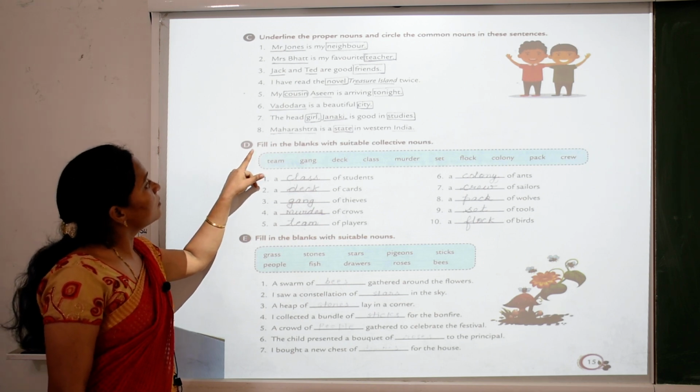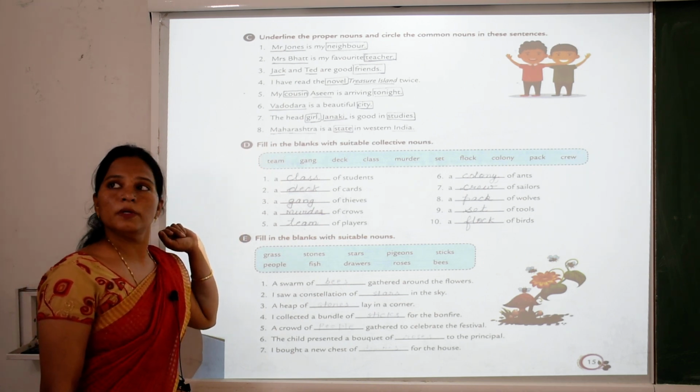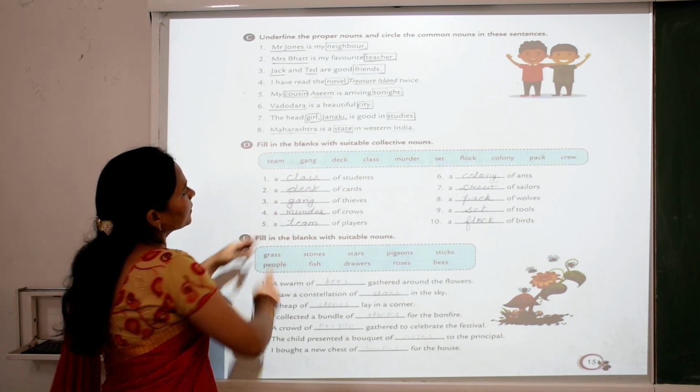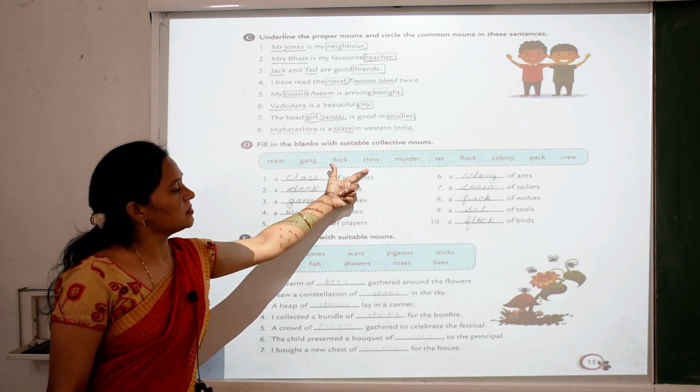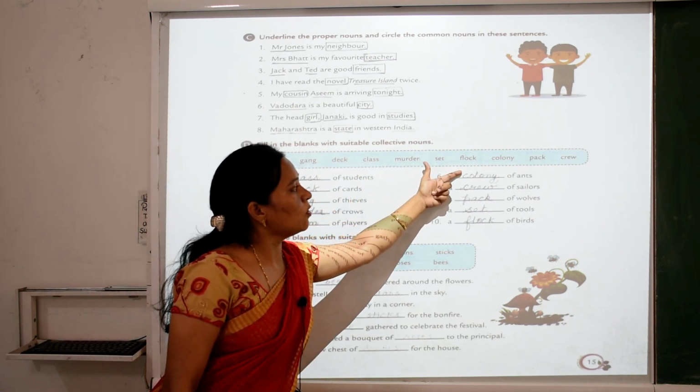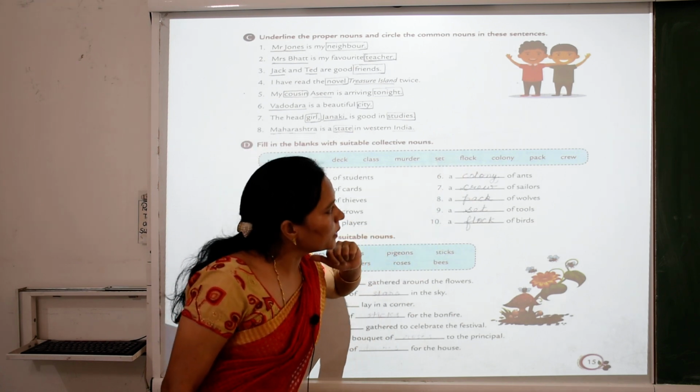Now the second question is to fill in the blanks with suitable collective nouns. Team, gang, deck, class, murder, set, flock, colony, pack, crew.